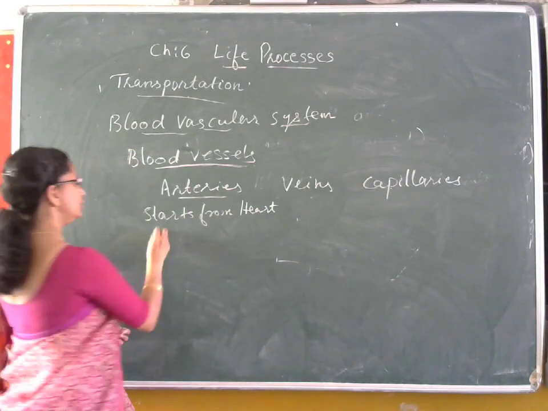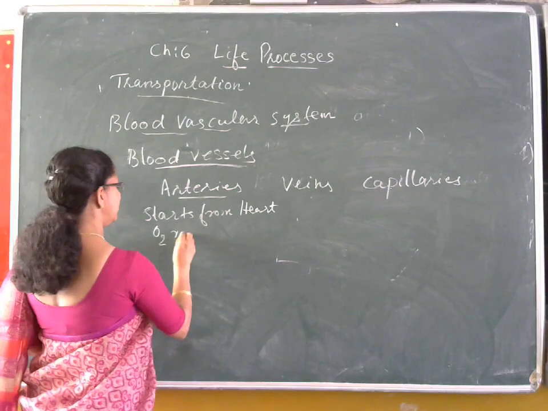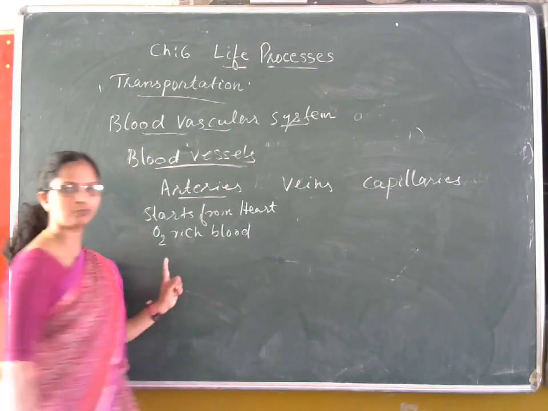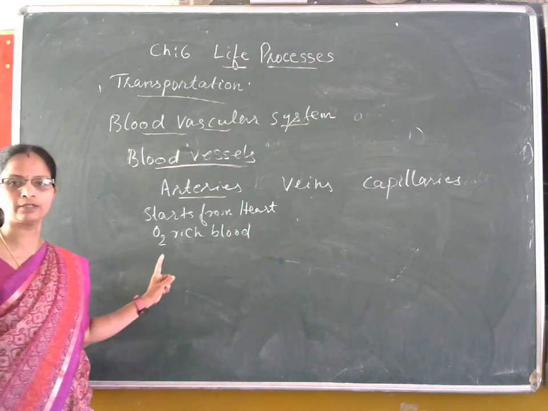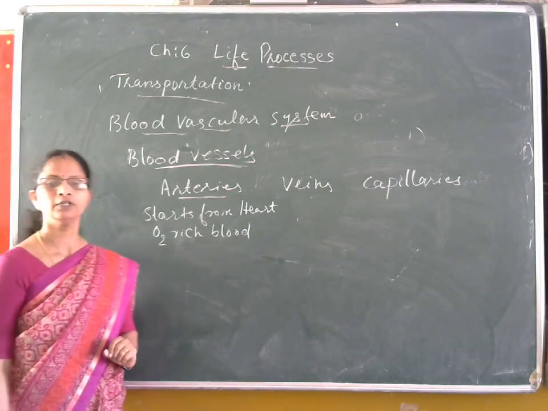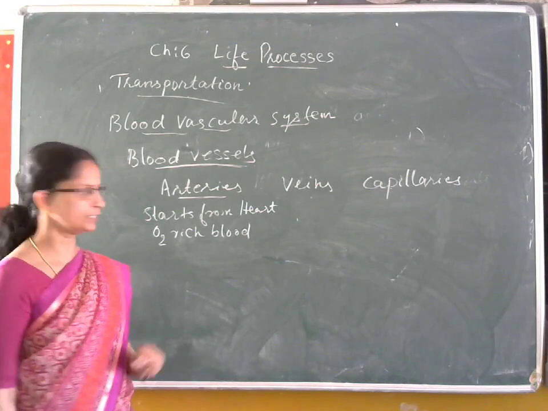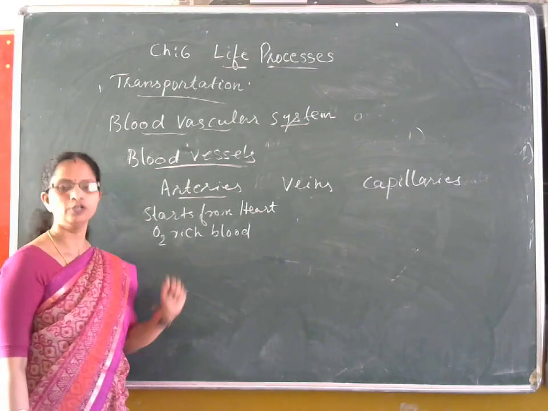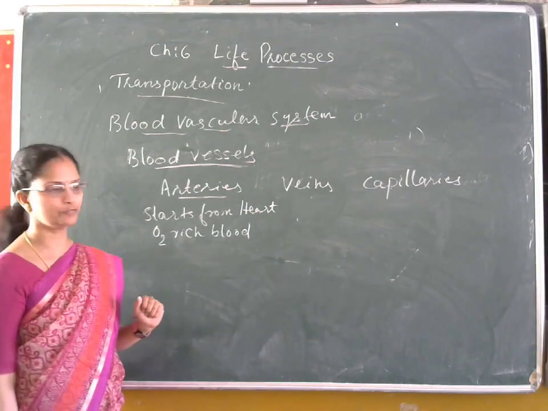Generally, arteries carry oxygenated blood, oxygen-rich blood. Only one exception is there, that is the pulmonary artery, which carries carbon dioxide-rich blood. That's why we say generally arteries carry oxygen-rich blood from the heart to various parts of the body.